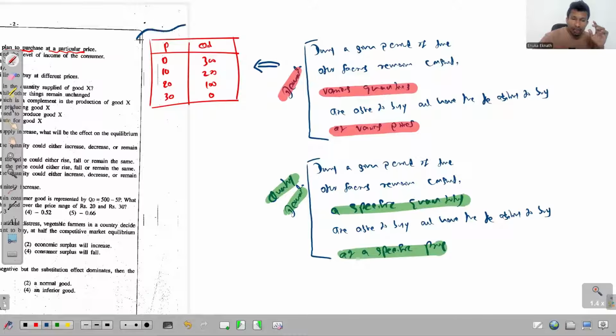Earlier I asked the question, what does this whole table represent to you? So the answer is the whole table represents different quantities at different prices, that is, demand. But if you just pick one value inside this column, what does that value represent? That is the specific quantity that the consumer is willing and has the ability to buy at the price of rupees 20. At this specific price 20, the consumer is willing to buy and has the ability to buy 100, and that 100 we recognize as the quantity demanded. So that's the difference between the two.